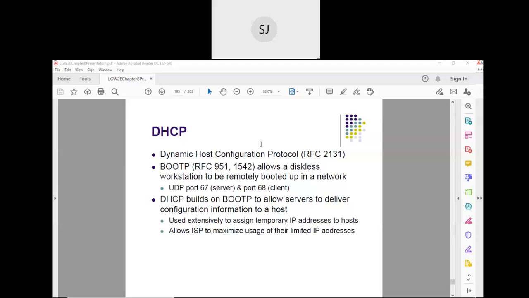Many of you know it, I'm sure. Anybody? Dynamic Host Configuration Protocol, what actually does it do? I'm waiting for your answer.